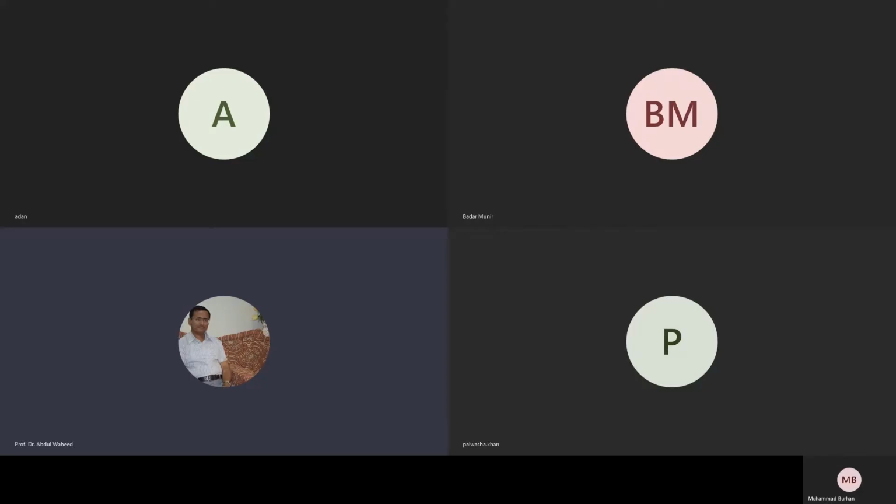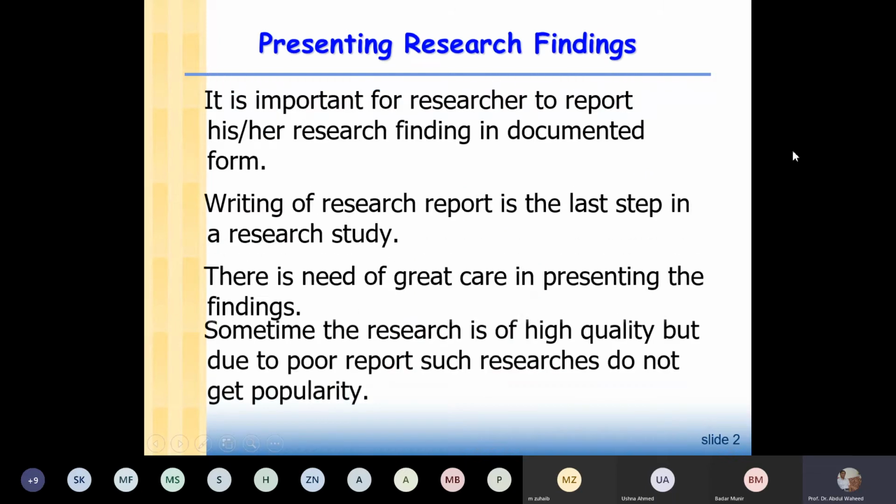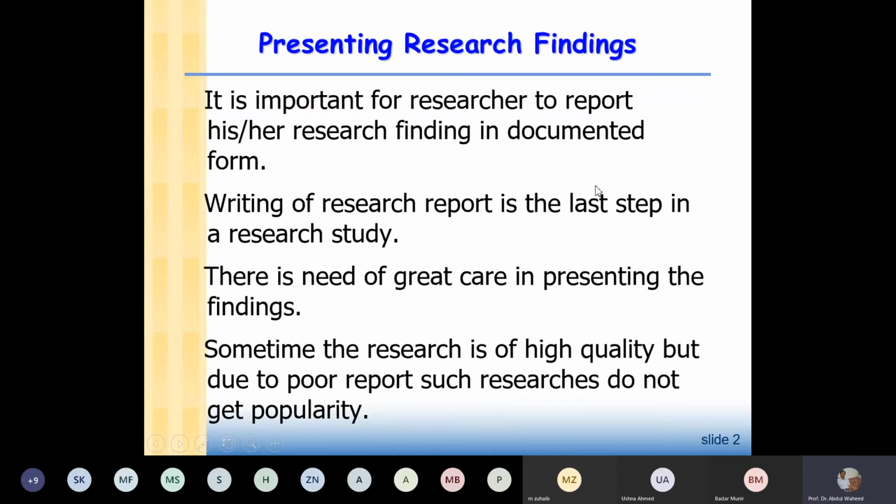So this lecture is about presenting your research finding. When you do your research, you have to present your finding in the form of a research paper, or in the form of a report, or when you are writing your thesis. So you will present your finding in the thesis. There are different ways. So we have to document our finding in different form.